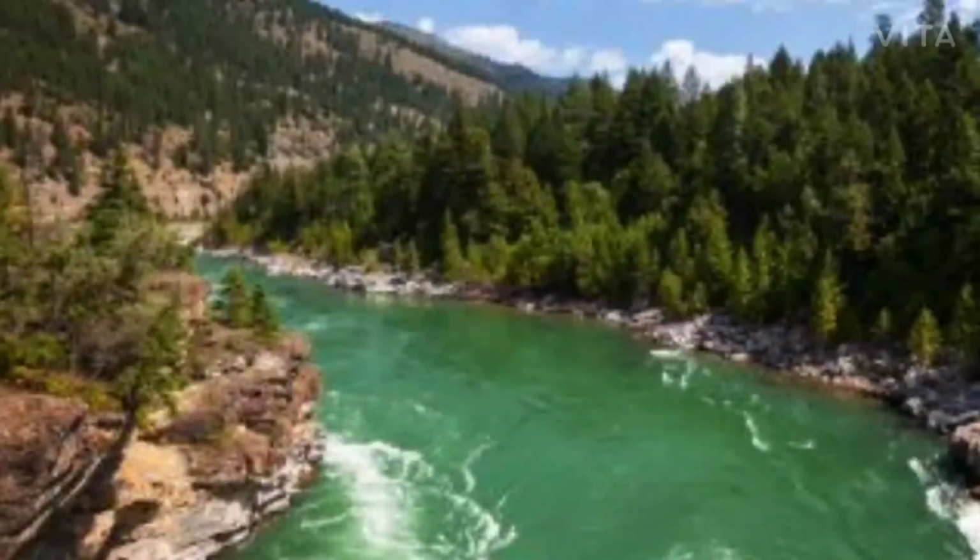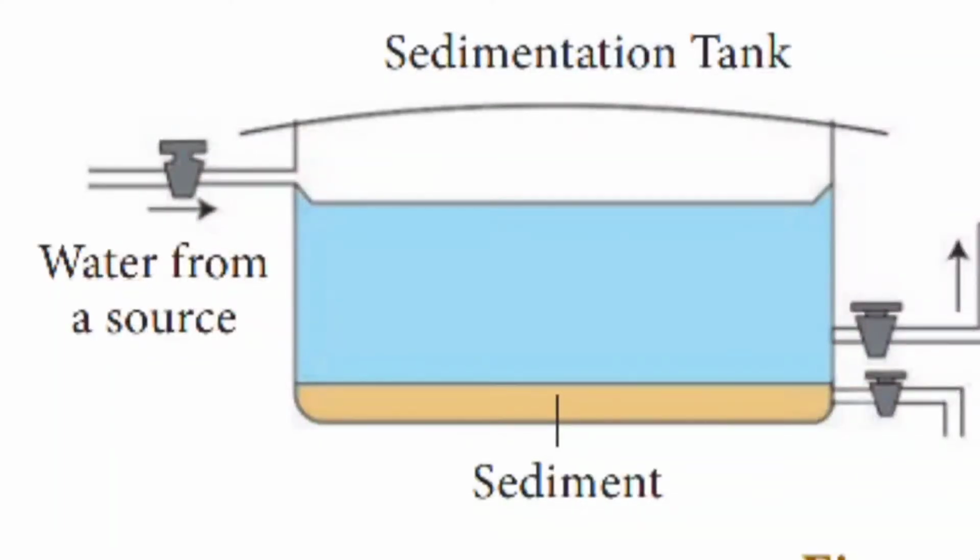So without purifying, if you take it, what will happen? It will cause us waterborne diseases such as typhoid and cholera. In order to avoid this, we have to purify the water, and only then take it inside. So for purification, it requires 3 processes. That is sedimentation, filtration and sterilization. Now we will discuss that step by step.